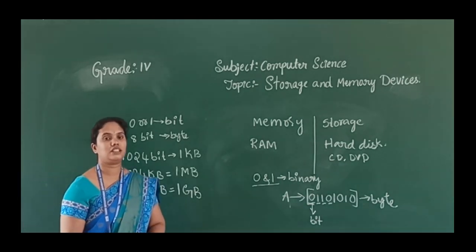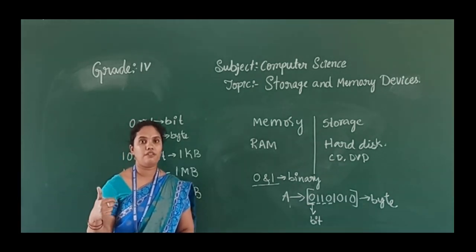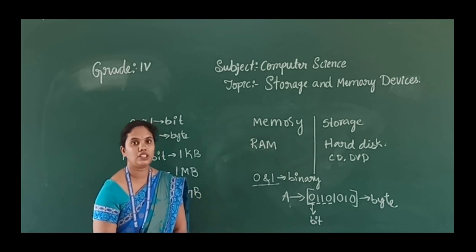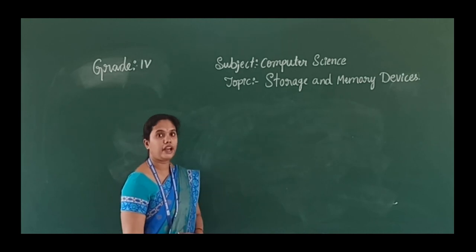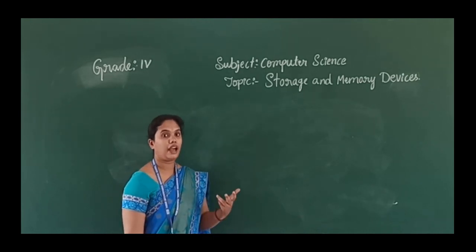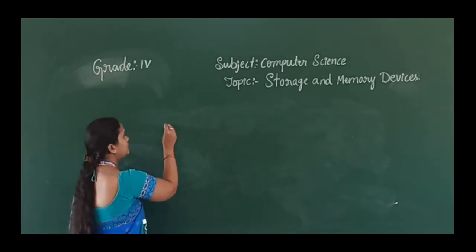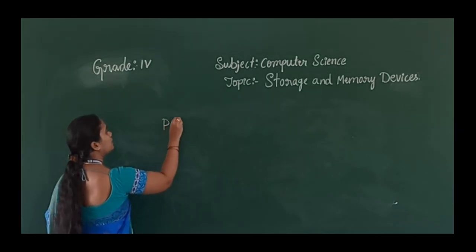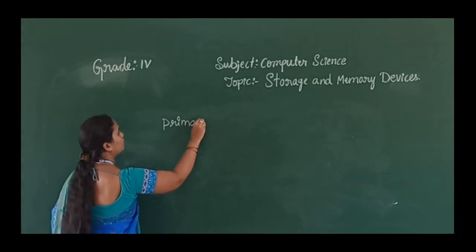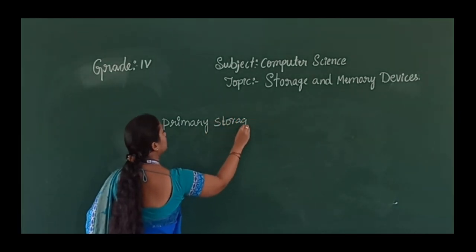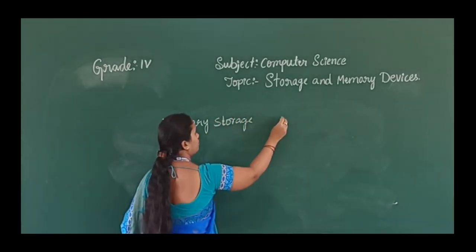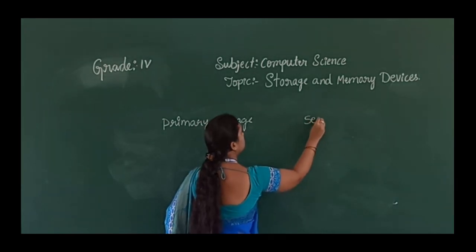Now let us discuss the different types of memory and storage devices. In storage or memory devices we have two types, that is primary memory or primary storage, and one more, secondary storage.